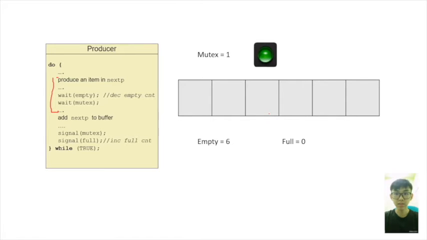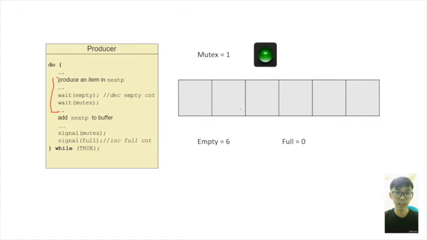The mutex equals 1 because there is no process in its critical section yet, so it's a green light for them to execute their critical section. The empty is equal to 6 because there are 6 empty slots in this buffer, and the full is equal to 0 because no items have been inserted into this buffer yet.